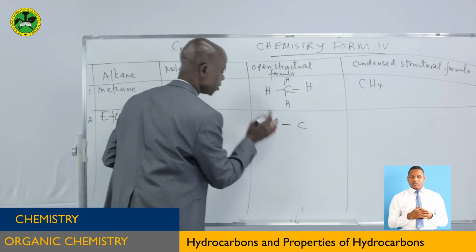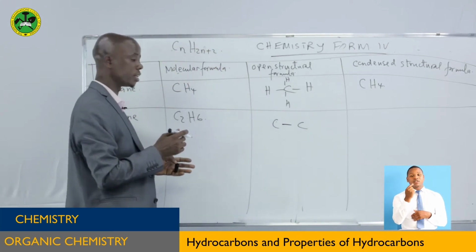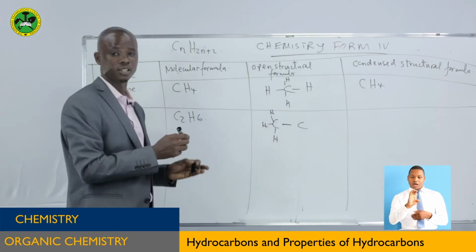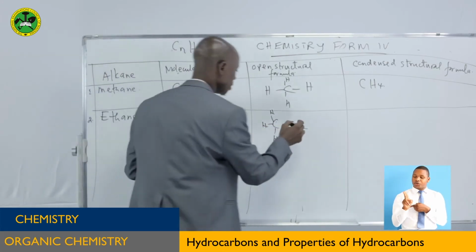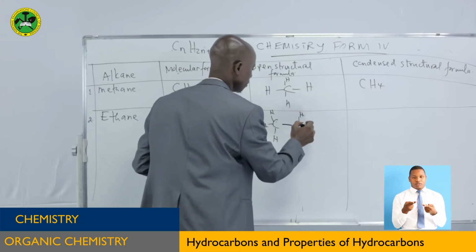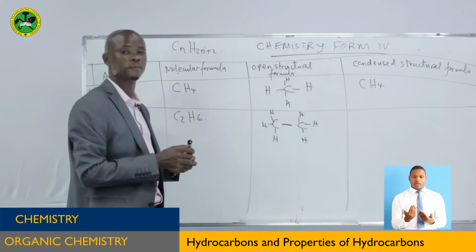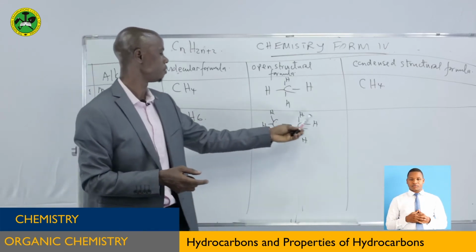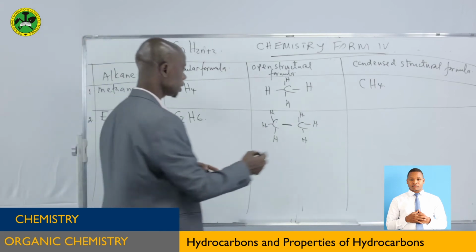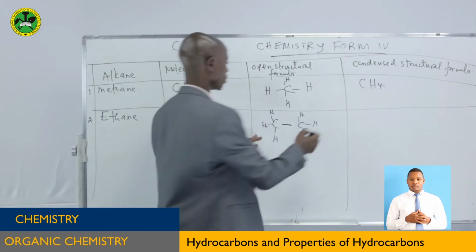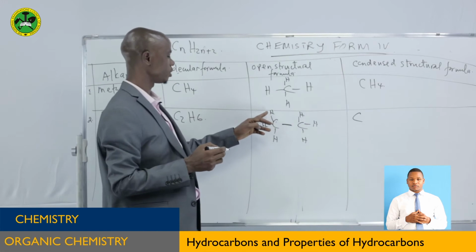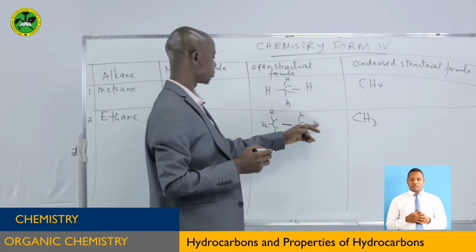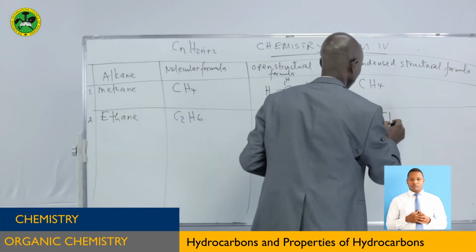This carbon has used 1 of the valence, so remaining how many? 3. So you put it in this way, and this is the meaning of open structural formula. You show the bonds. This one as well has used 1 valence, remaining 3. So you can see we have 2 carbon atoms and 6 hydrogen atoms, 1, 2, 3, 4, 5, 6, as it appears here. Condensed one, you show the atoms only. This carbon atom has got how many hydrogen atoms? 1, 2, 3. So you write them this way. And how about this one? 1, 2, 3. So you write them this way.